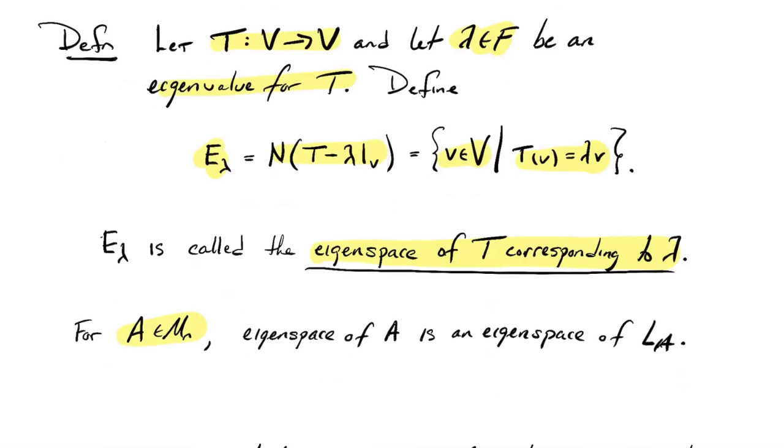As usual, if you're starting with a matrix, if I talk about the eigenspace of a matrix, I mean the eigenspace of the linear operator that's left multiplication by that matrix. All right.